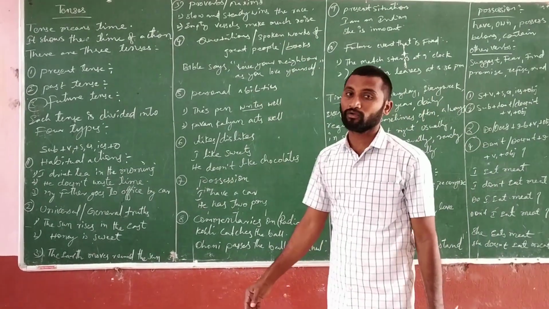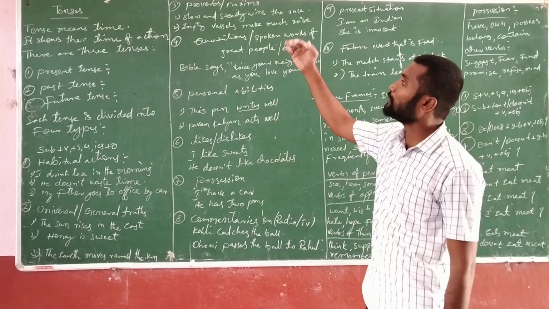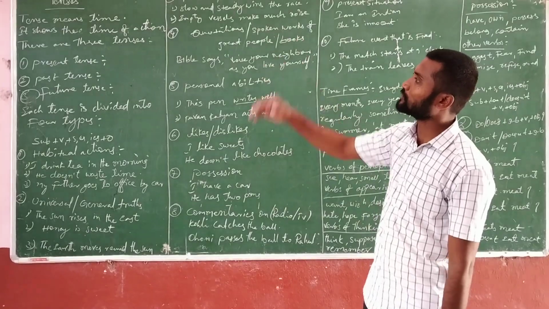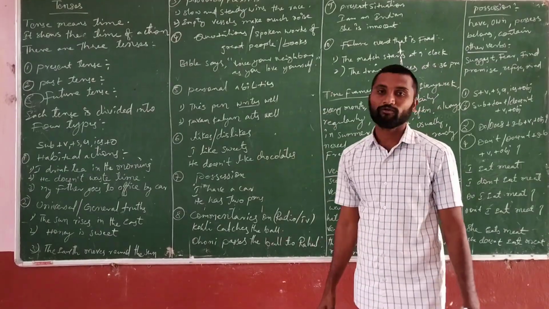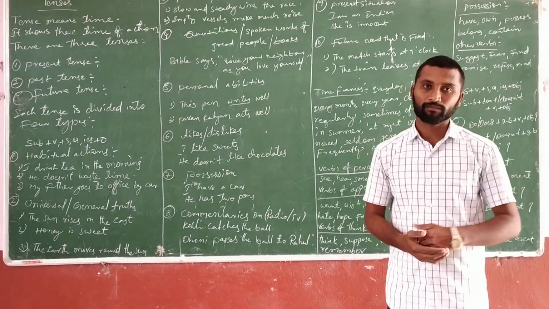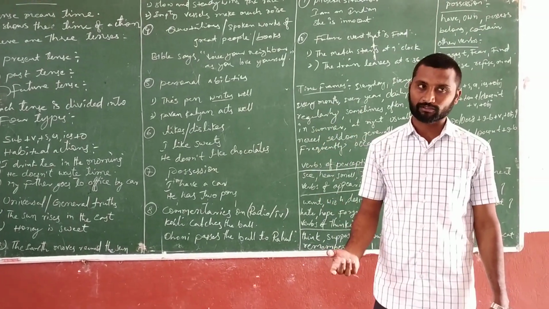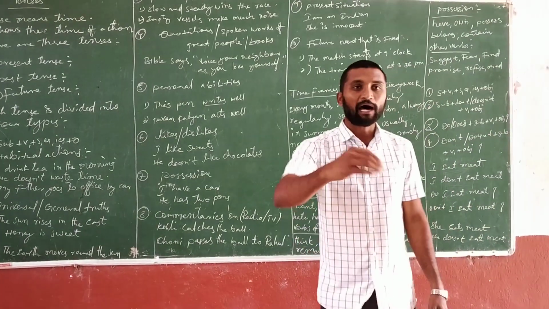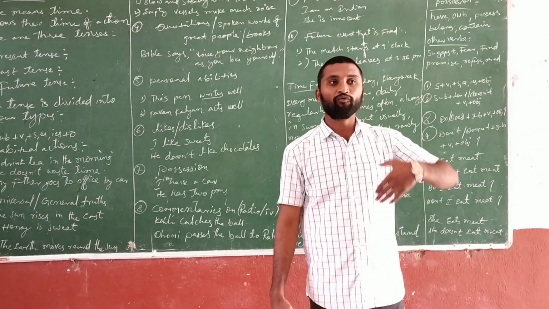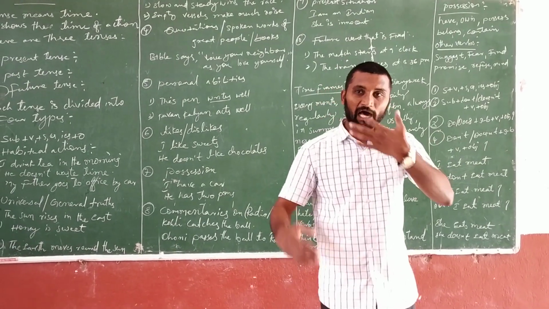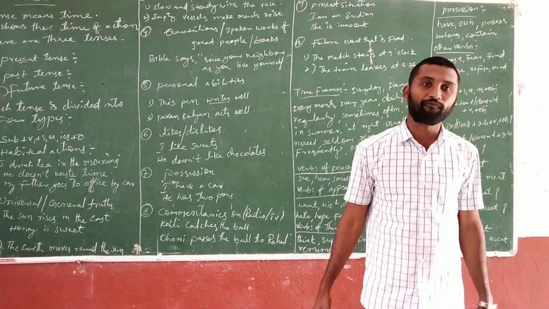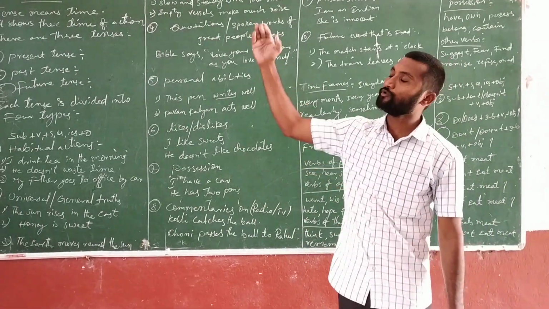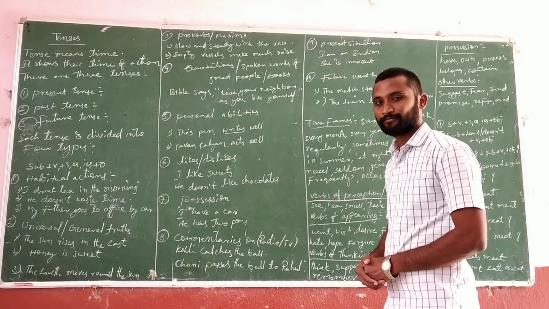And coming to the third rule, if you want to say any proverbs, you can use the simple present. For example, slow and steady wins the race. This is a proverb. If you want to say any proverb regarding any situation or activity, if you want to motivate your friends, or make them understand the situation, you can use proverbs in the simple present tense.